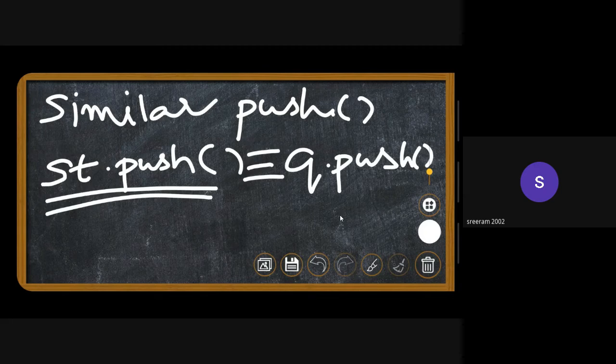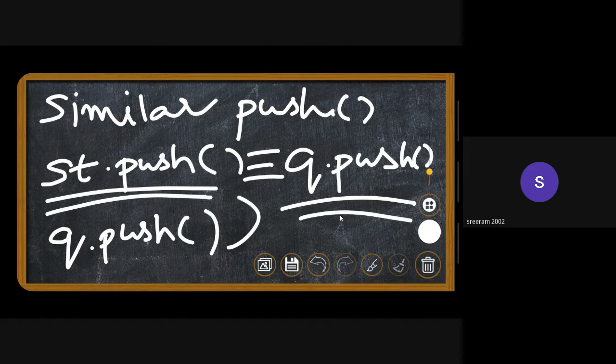Whatever function is done by stack dot push will be done by queue dot push, which means that if I just say queue dot push, it just means stack dot push. I don't need to do any kind of operations and else. So this is not costly, right? Okay, but when it comes to pop,